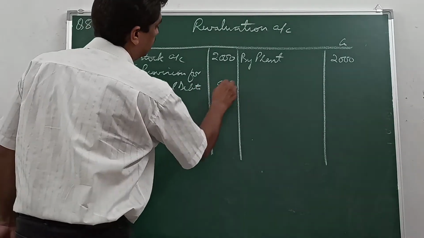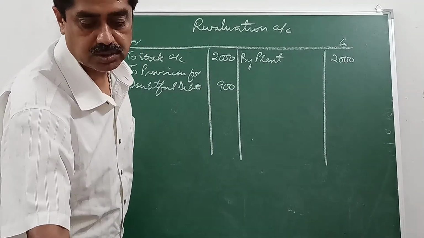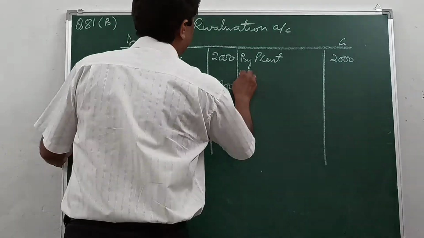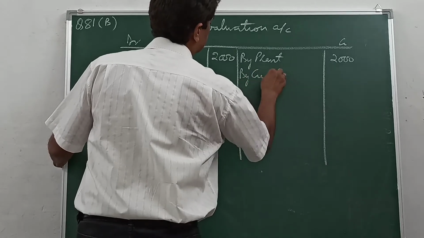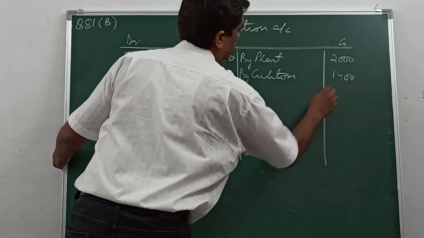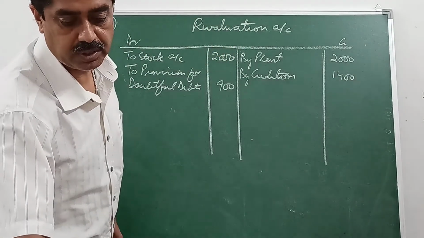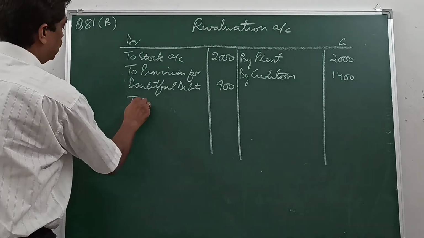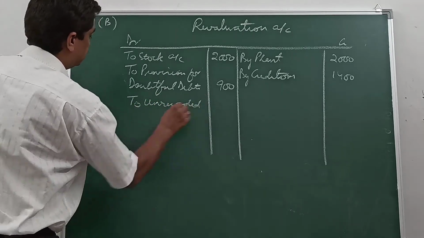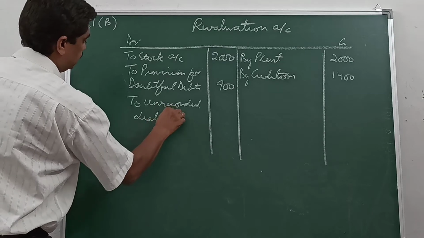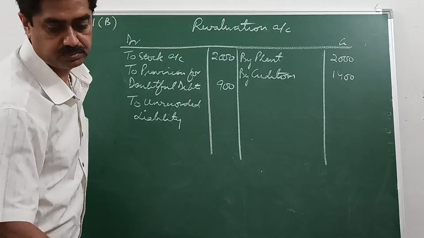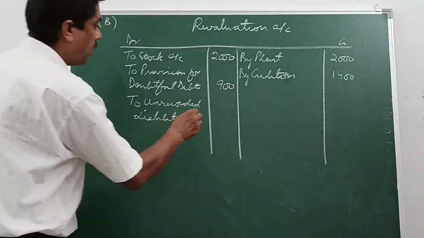Then it says that creditors were including 1,400 which was not to be paid by creditors. 1,400. And there is an unrecorded liability, unrecorded liability account, by rupees 5,000.